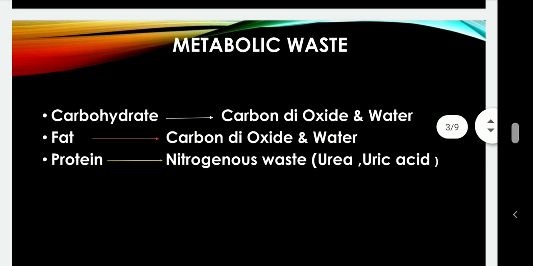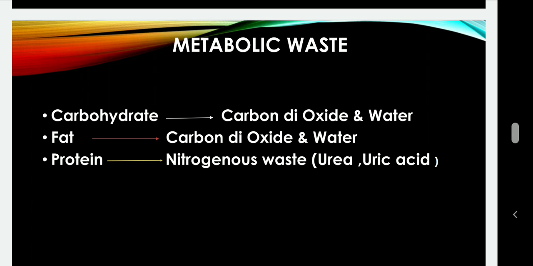Now, what are the different metabolic wastes? Different metabolic wastes depend on what kind of product we are using for metabolism. If we are consuming carbohydrate, then we produce carbon dioxide and water after the metabolism.